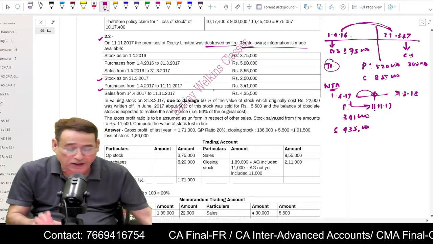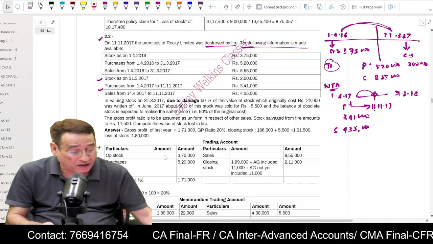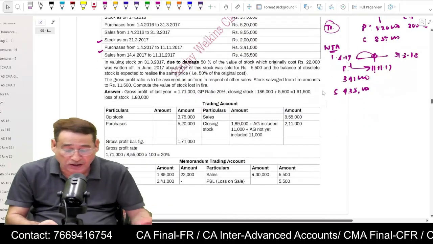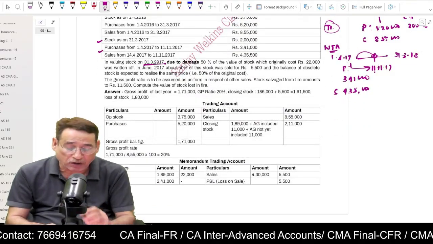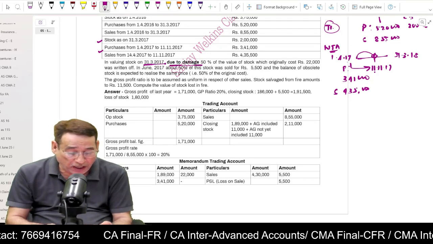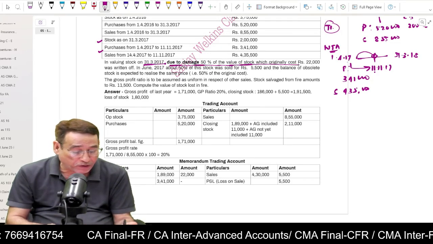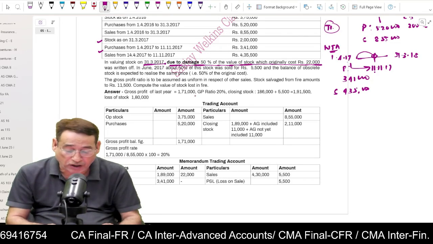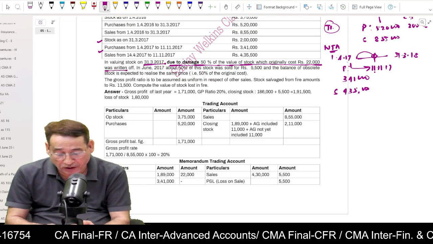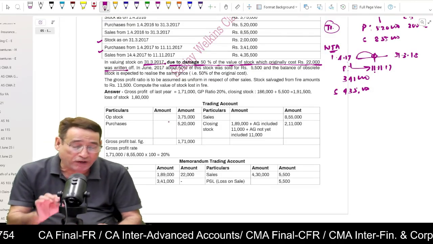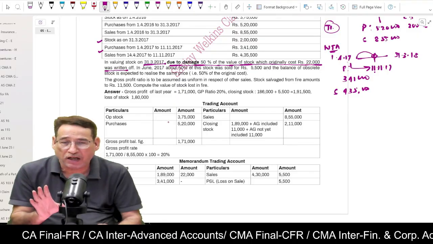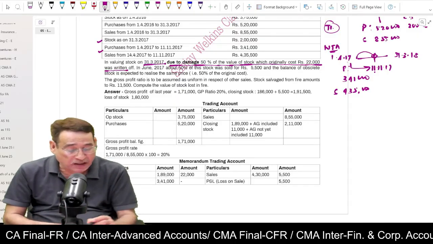But the problem with respect to abnormal loss of goods is this. Further it is given in the question that in valuing the stock on 31/3/2017, due to damage, 50% of the value of stock which originally cost 22,000 was written off. Now this line confuses, and we had talked a lot about this particular line. In simple terms, what does it mean?